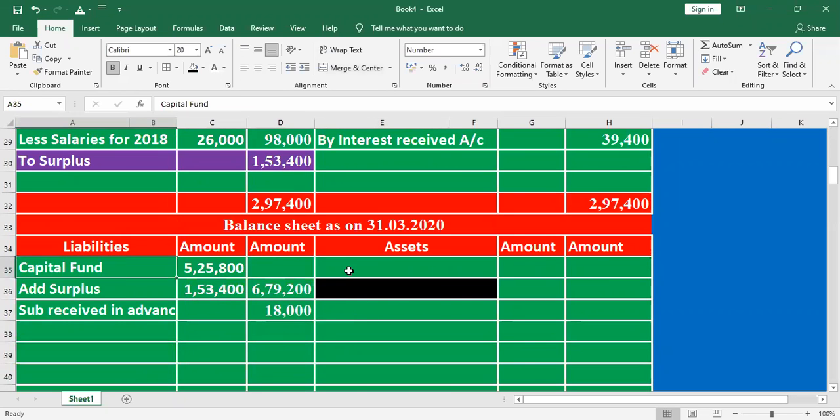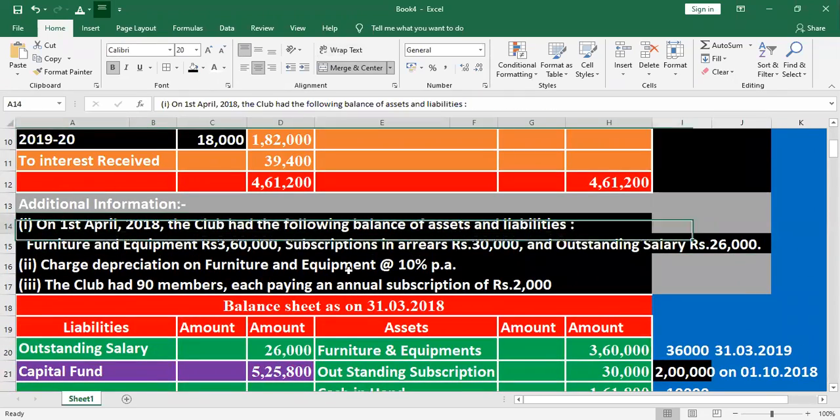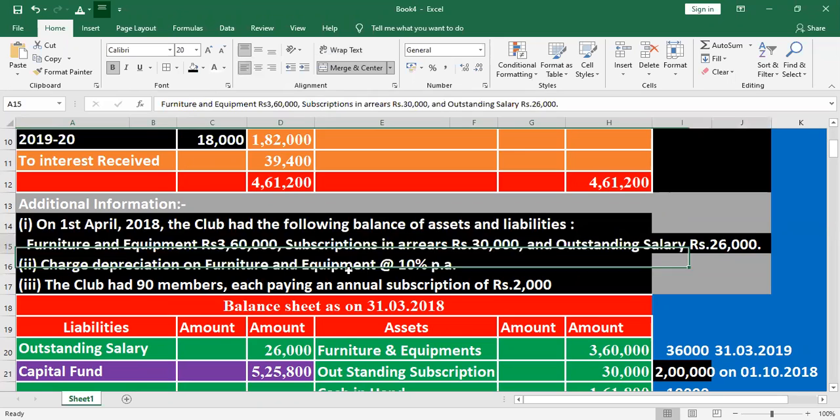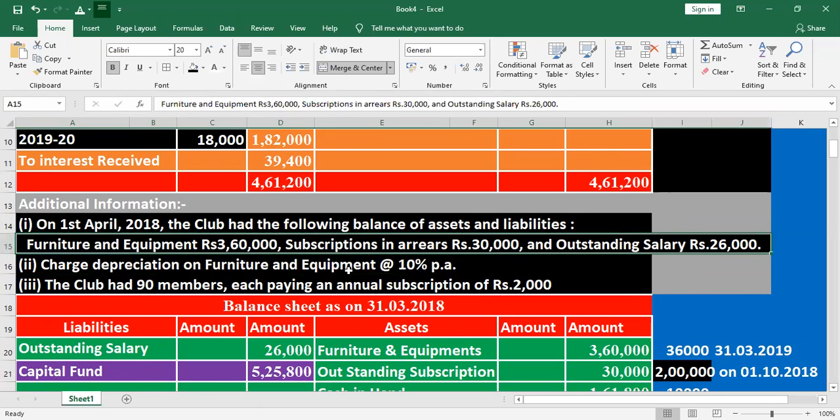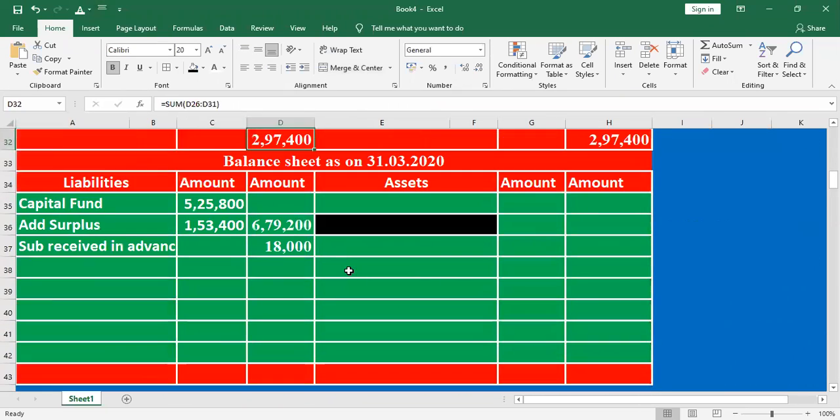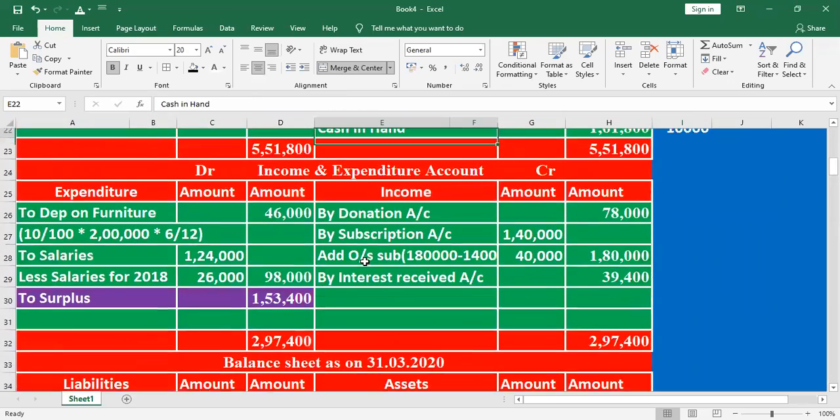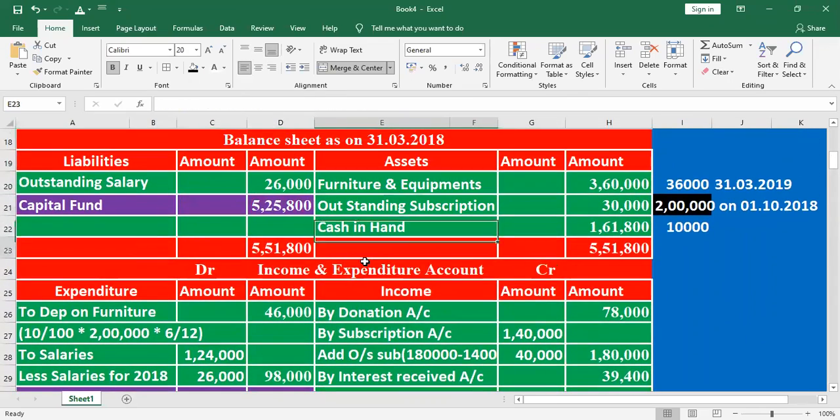Then what will we mention on the asset side? Look at what they have given. In 2018, they have given the assets and liabilities, furniture and equipment. Opening balance in 2018 for furniture and equipment is 3,60,000, to be mentioned here. Then we purchased one more furniture and equipment in the current year. What is the value here? They have given 2 lakh.